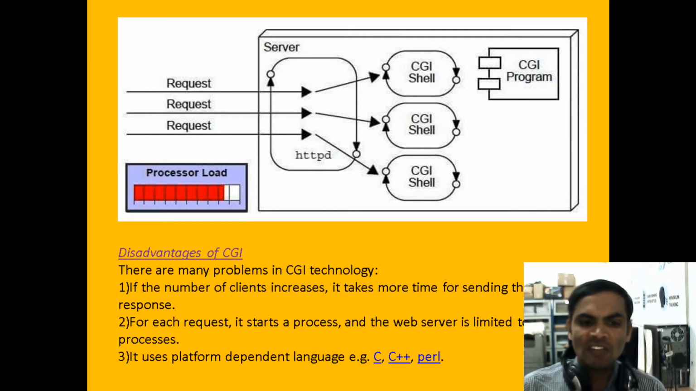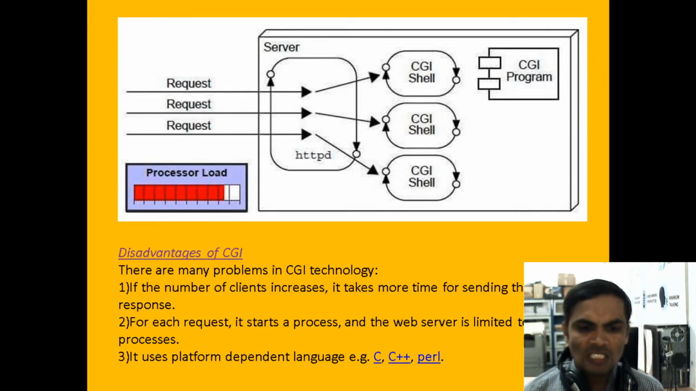For each request, it will start a new process under the CGI. The web server has a limit to start processes. Under the web server, we cannot start a large number of processes under the web container; only a few processes can be started.